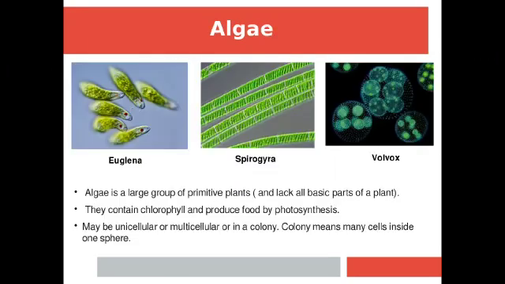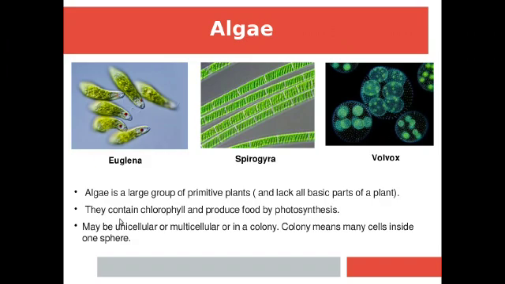Algae is a large group of primitive plants which lack all basic parts of a plant like roots, stem, leaves, all these are absent in algae. Now, important is algae contain chlorophyll and produce food by photosynthesis. These are the first group of plants.